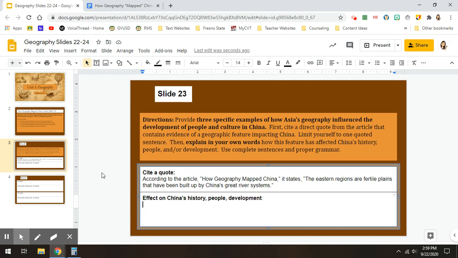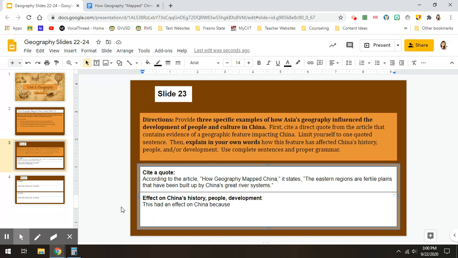Next, we need to write in our own words the effect that this had on China's history, people, and development. Now, we should be using complete sentences here and explaining it all in our own words. So we can start out by saying, this had an effect on China because. So we're going to start out there. This had an effect on China because.